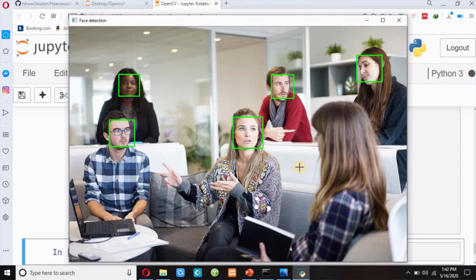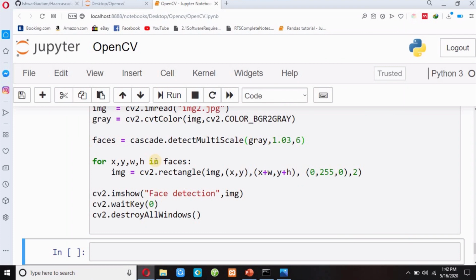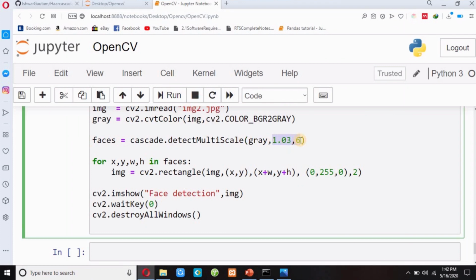So scale factor and minimum neighbors play a major role. You can see here, this is a face, this is a face, this is also a face, and this is a face, this is a face. Our face is not visible. So in this way you can detect any face. Now if I press any key from keyboard, it will destroy my window. So you have to change these values, scale factor and minimum neighbors, to get accuracy.